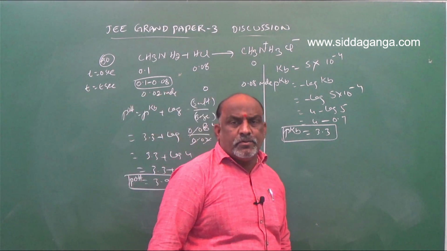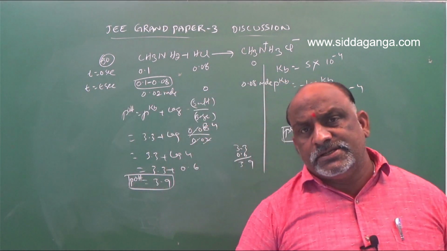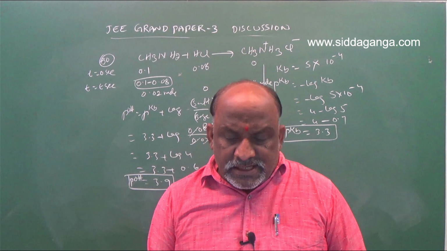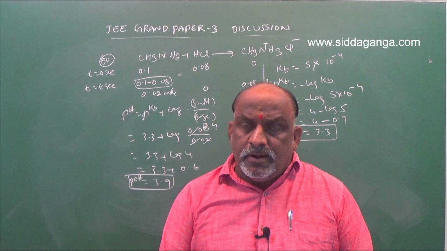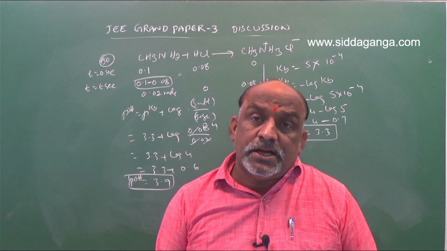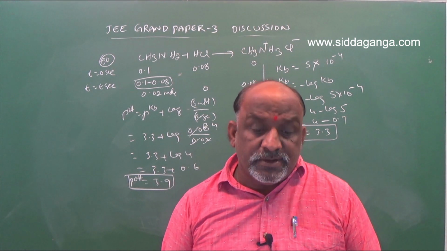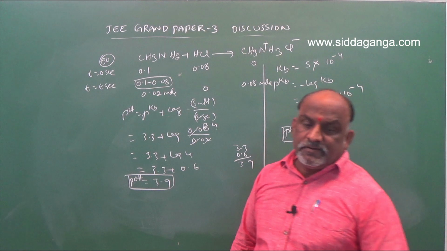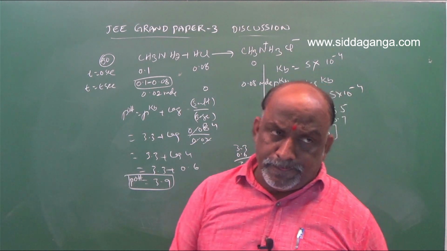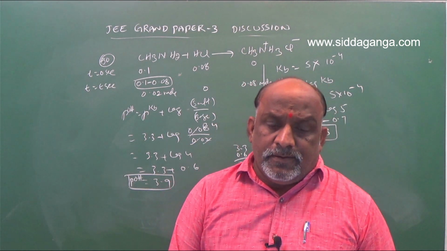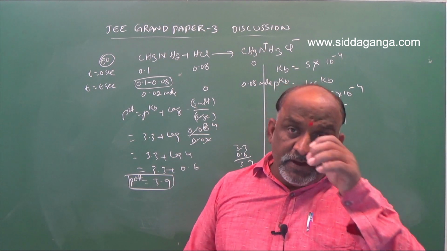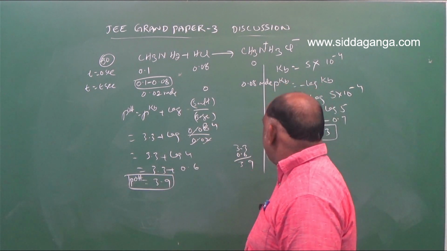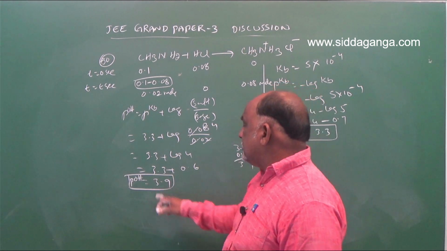Acid buffer, base buffer formulas: you know that pH is equal to pKa plus log salt by acid. Like that, pOH is equal to pKb plus log of salt concentration divided by base concentration. Because the question was given in 1 liter, moles per liter, 1 divided by 1 we will get the same value, so no need to take any trouble for that. So pOH is equal to 3.9.